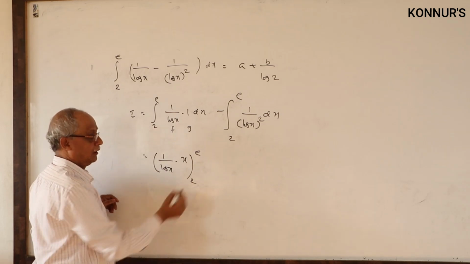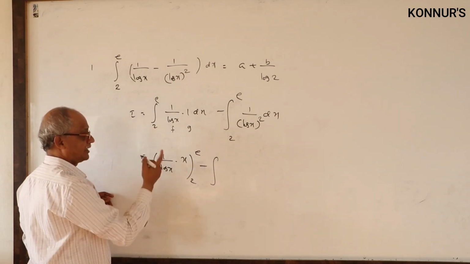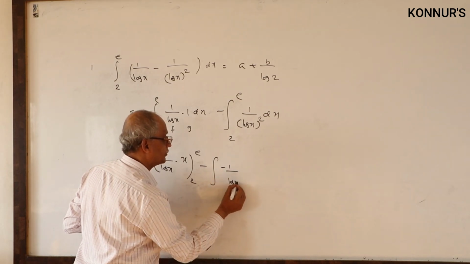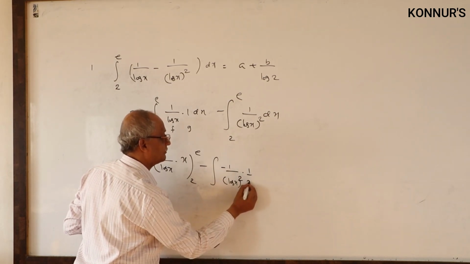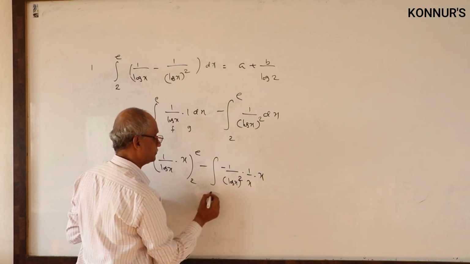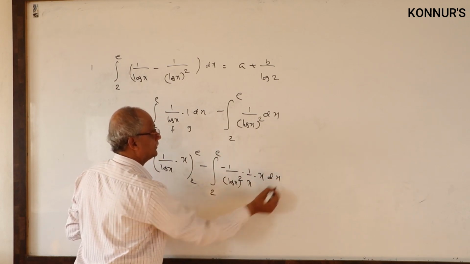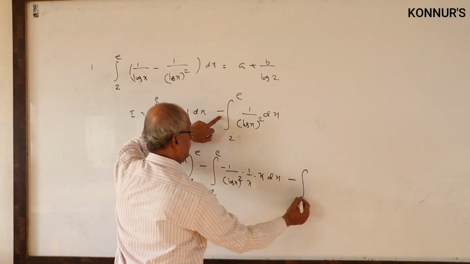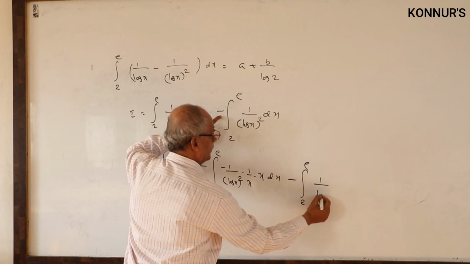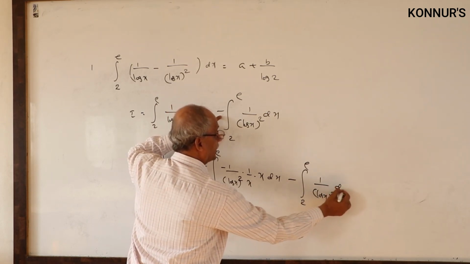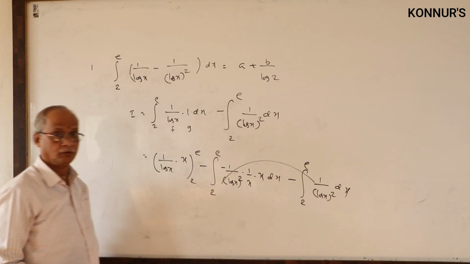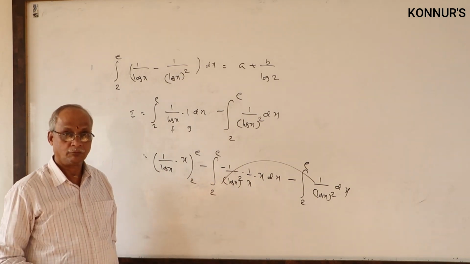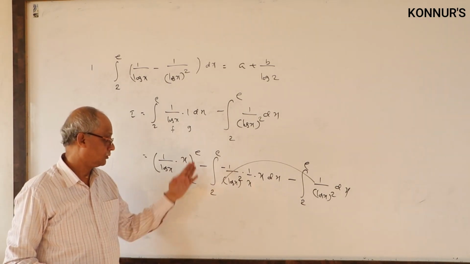From 2 to e, minus integral. What is the derivative of 1 by log x? It is minus 1 by log x whole square into the derivative of log x, which is 1 by x, into integral 1. By parts is complete. This one is as it is, no further integration. Log x whole square. What is next? We say that cancels: minus minus plus, cancel. Over. One step over. Substitute limits.